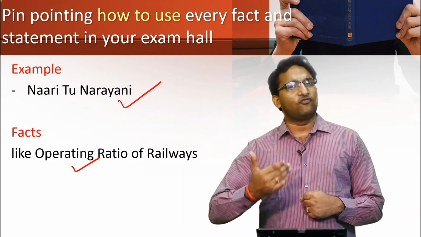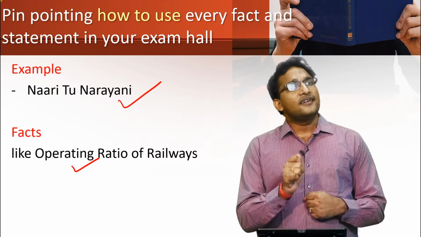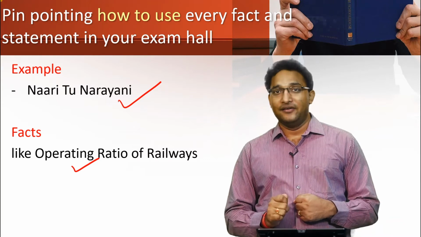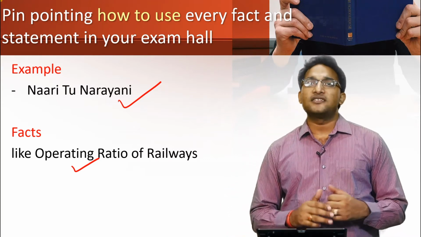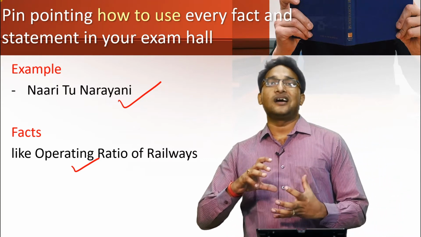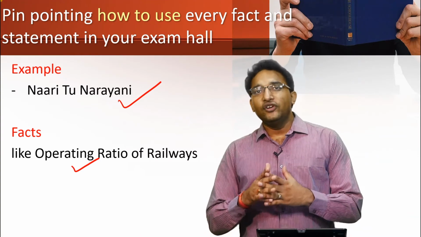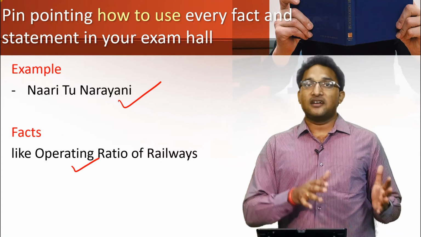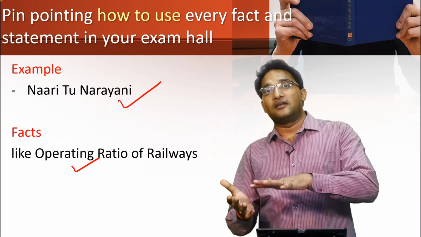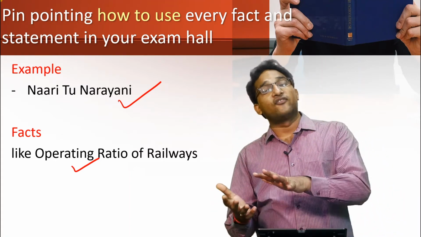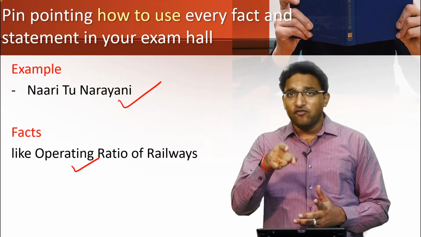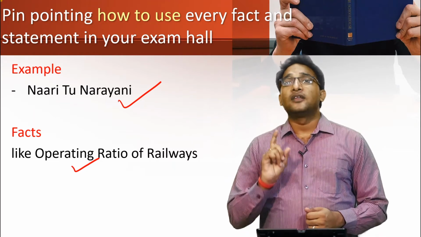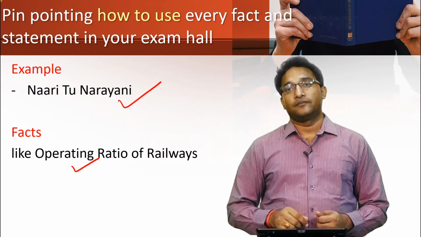So you can start your answer by saying that the recent budget clearly highlighted that operating ratio of railways has been consistently above 95%, which indicates that railways do not have the surplus to invest and it is dependent upon the government, and the government itself is short of funds. Therefore, we require the public-private partnership.